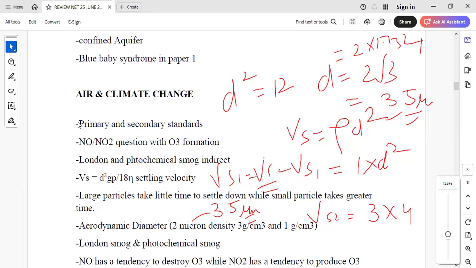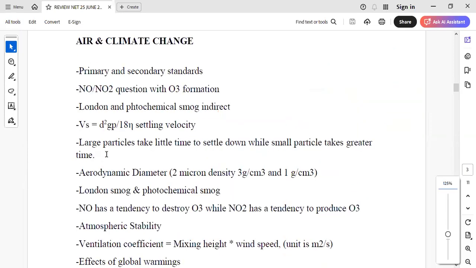Then he has also asked statements on London smog and photochemical smog, that London smog, the composition is SO2 and particulate matter. So deliberately he has given something else. And photochemical smog also, whether it is dissolved in PAN or not, these kinds of statements were given. Then NO has a tendency to destroy ozone, while NO2 has a tendency to produce it. This question was also there from air pollution and climate change.